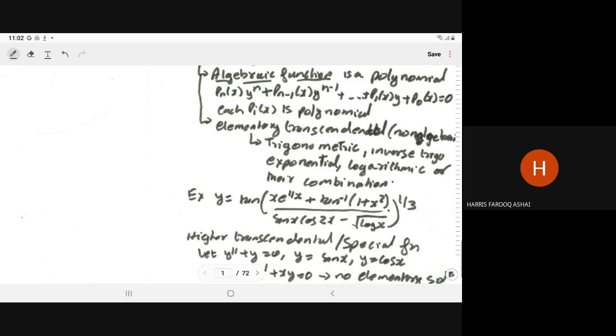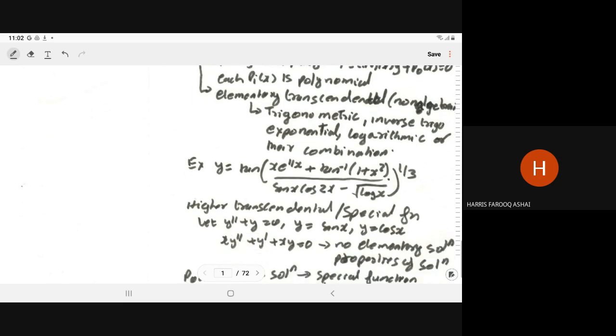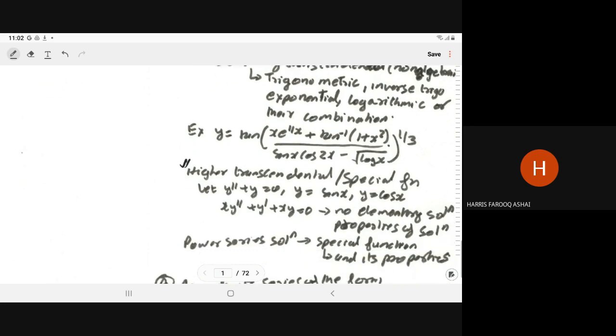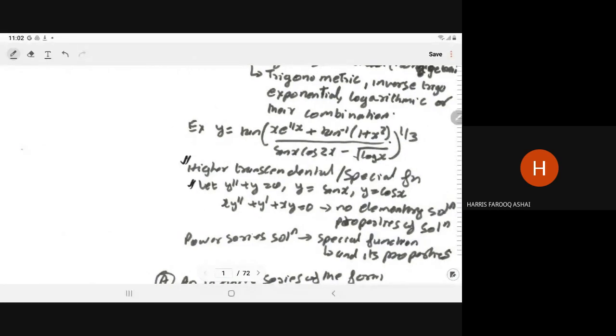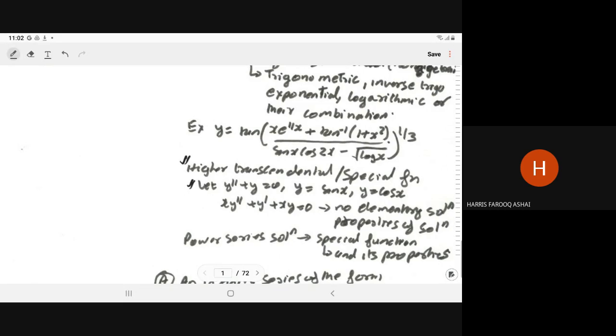But for every differential equation, it is not necessary that you can determine the solution in terms of elementary functions. So here we have some special functions, also known as higher transcendental functions. Let us have this question, which you are familiar with: y double dash plus y is equal to 0. Its solutions are y is equal to sin x and y is equal to cos x. This is an elementary differential equation of second order.